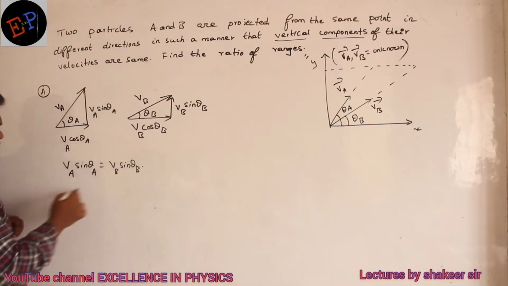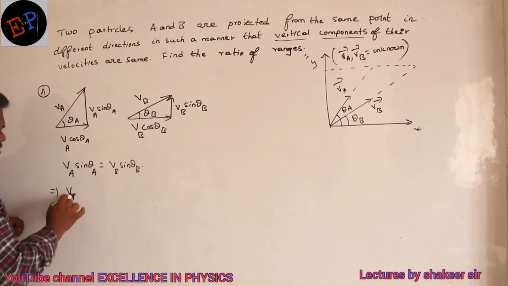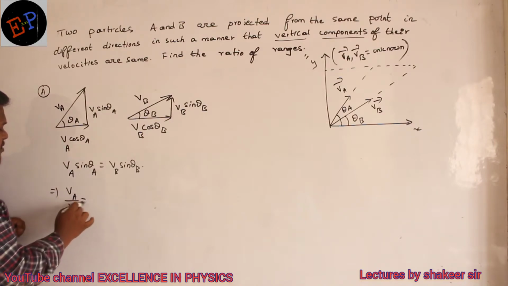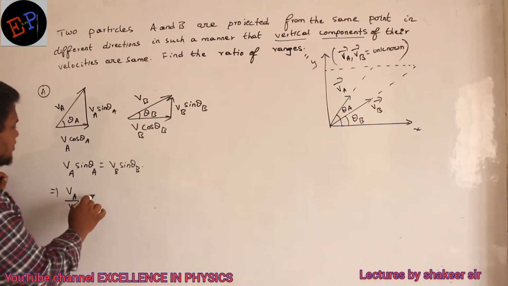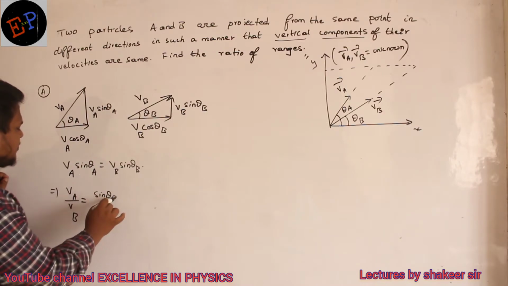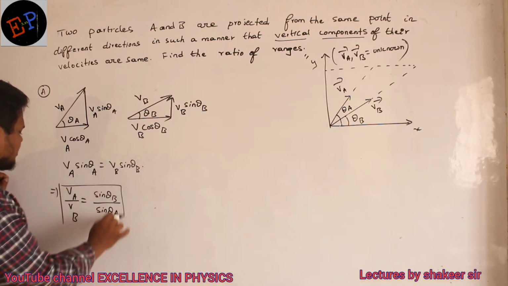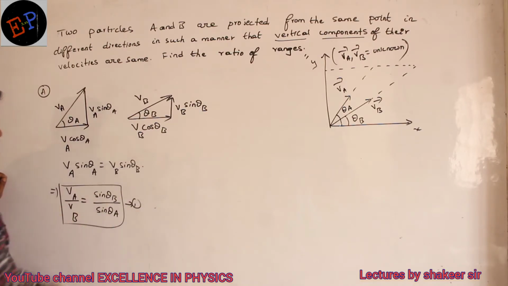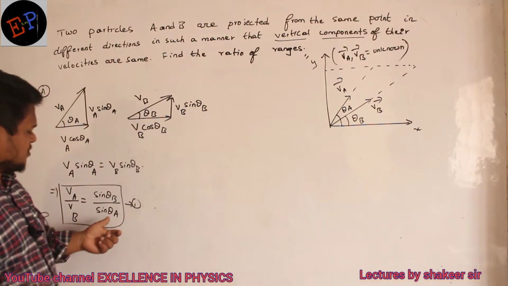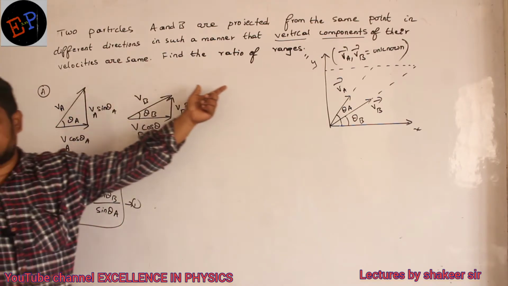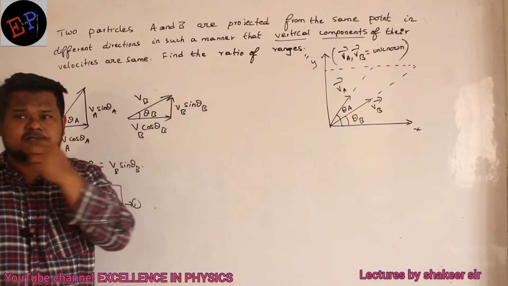Clear now? VA and VB I don't know. So VA divided by VB is equal to sin theta B divided by sin theta A. Let this be my equation number 1. But this is not what he is asking. He is asking the ratio of ranges, range equations.